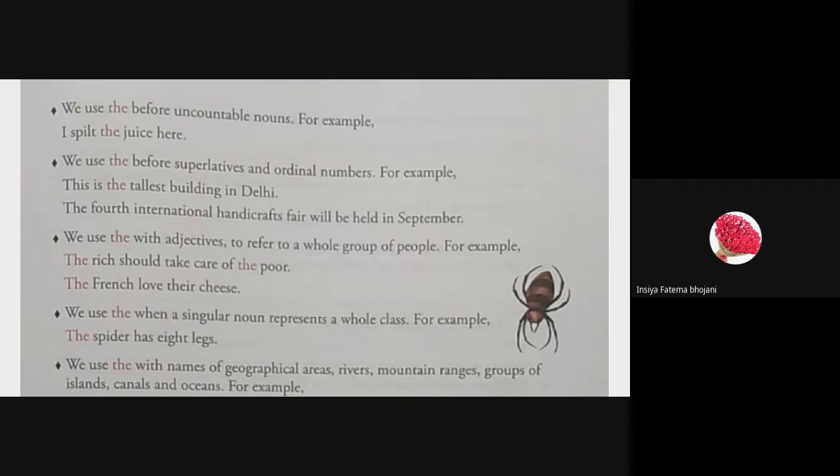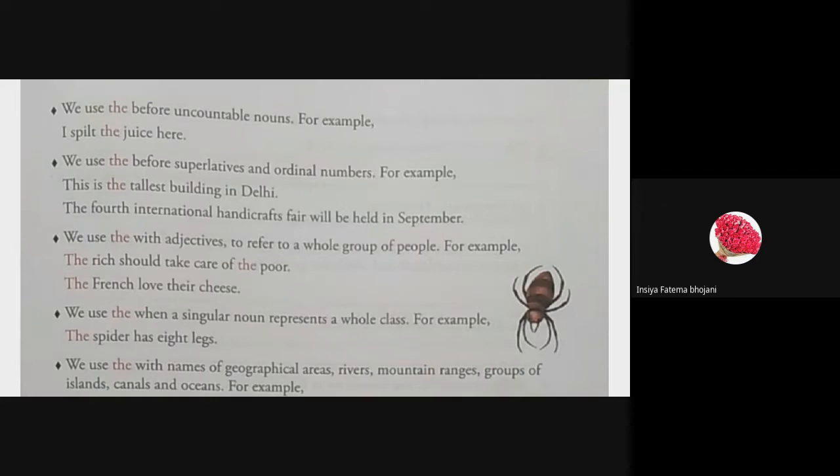So let me give you a little idea about what are superlatives. When you compare things with the help of adverbs and adjectives, we make three levels over there. It could be positive degree, it could be a comparative degree, it could be a superlative degree. So the highest degree is called superlative degree.